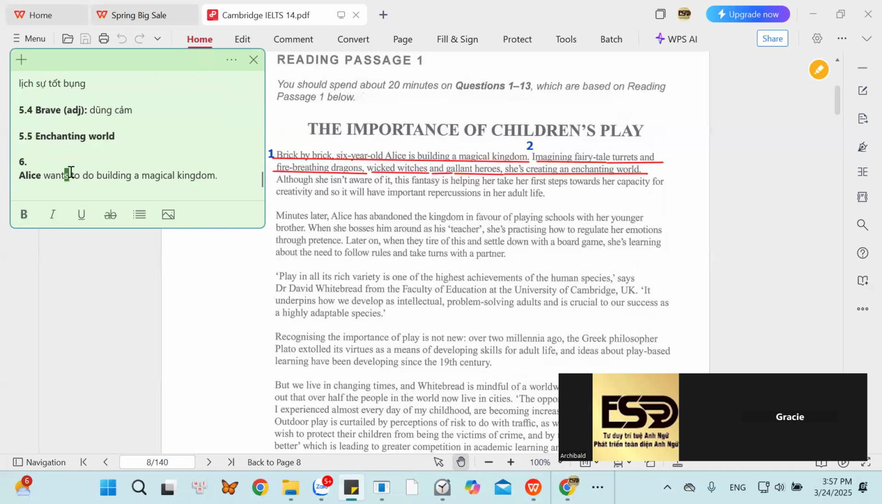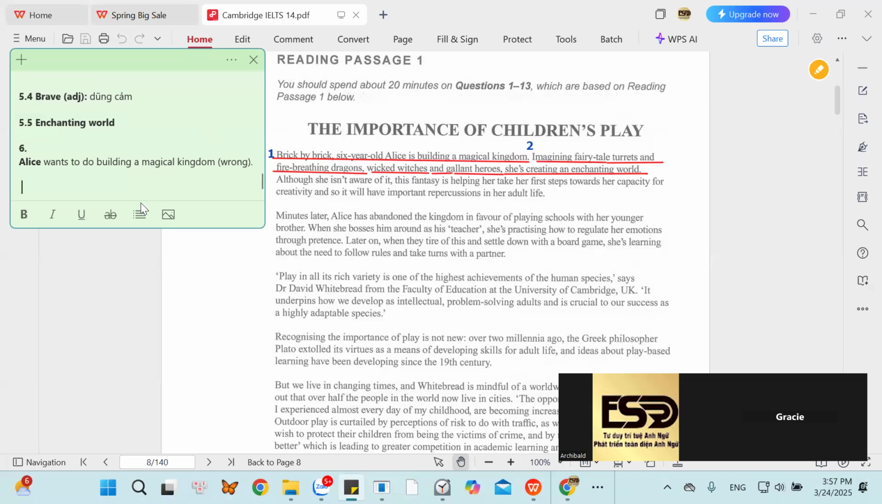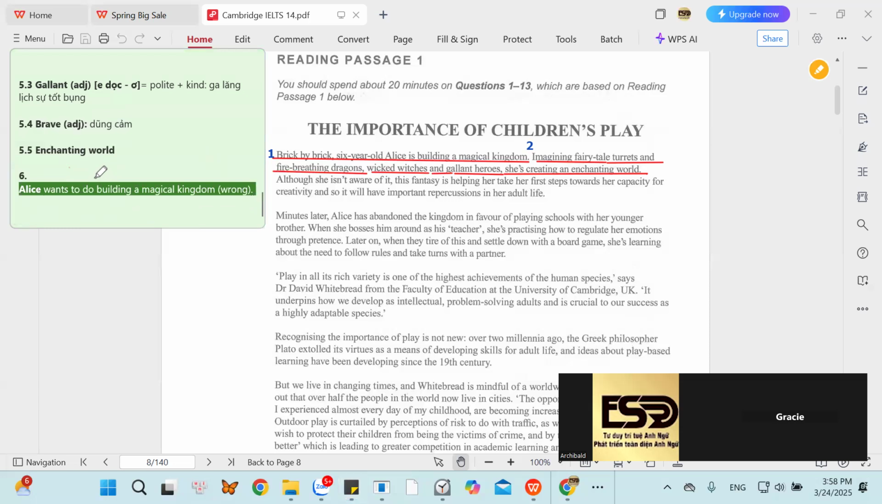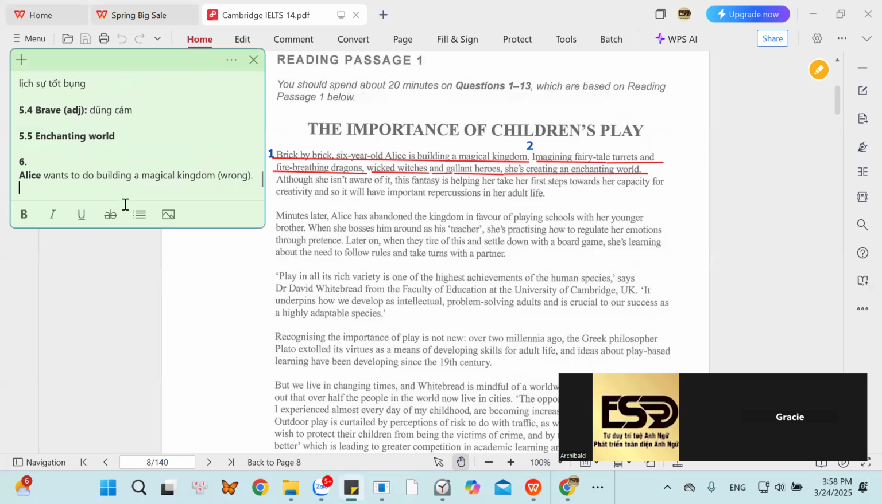Subject Alice, verb want to do, and an object that is building. Are you sure? Can you fix this sentence? This sentence is so wrong, Gracie. Alice wants to build a magical kingdom. All right, that is the first way to fix it. If I still want to keep the phrase Alice wants to do, how do I fix this sentence? Alice, Gracie.